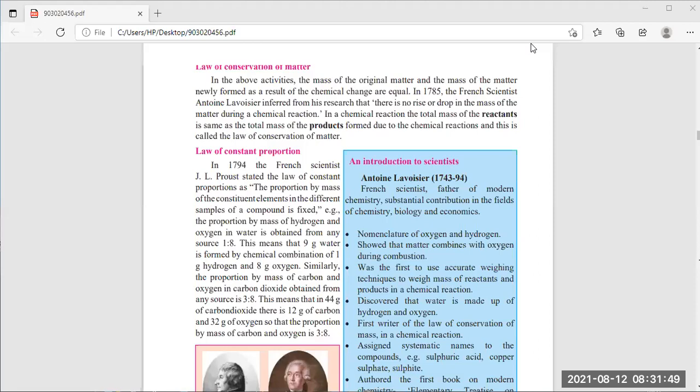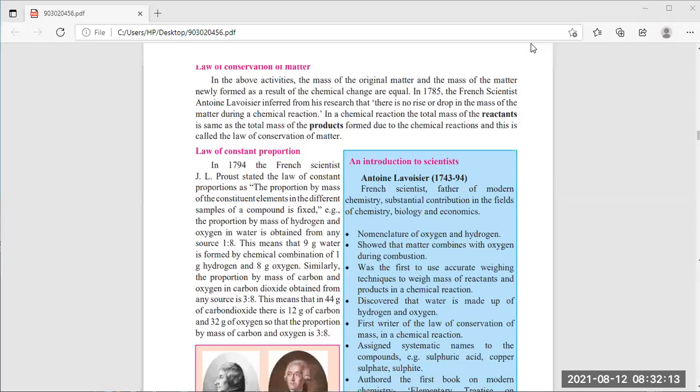Suppose we are going to speak about water. What is present there? Two atoms of hydrogen and one of oxygen, H2O. So what is its proportion? If we speak about the atomic mass, hydrogen is 1, and its proportion should be 1:8.